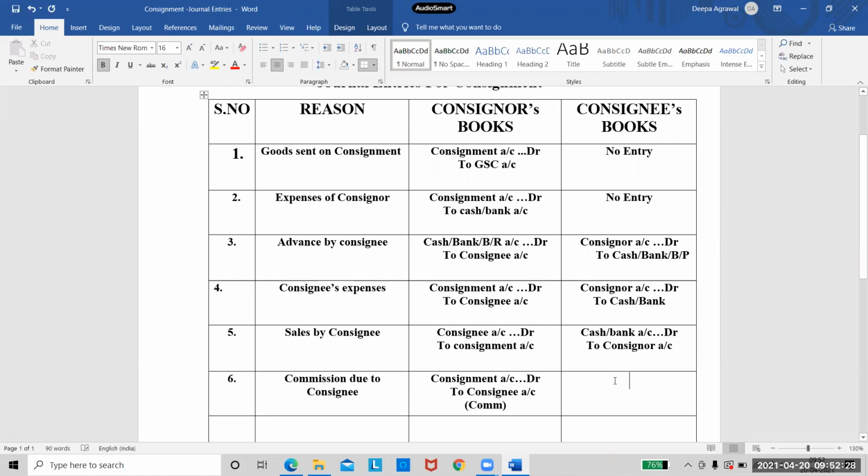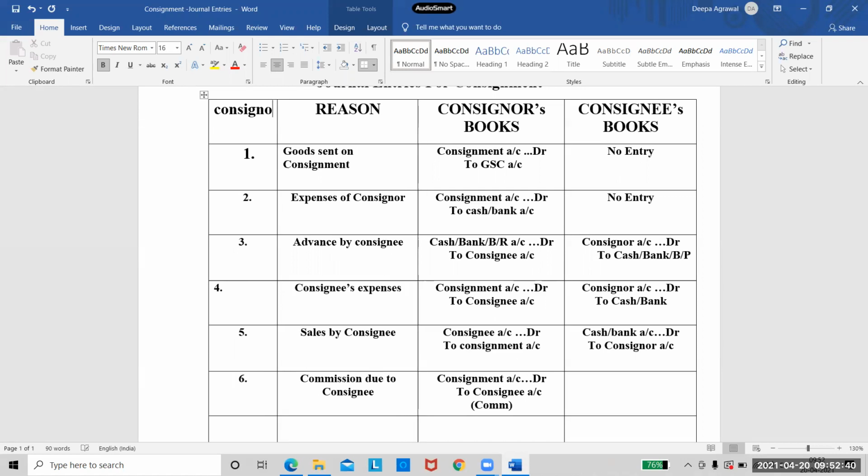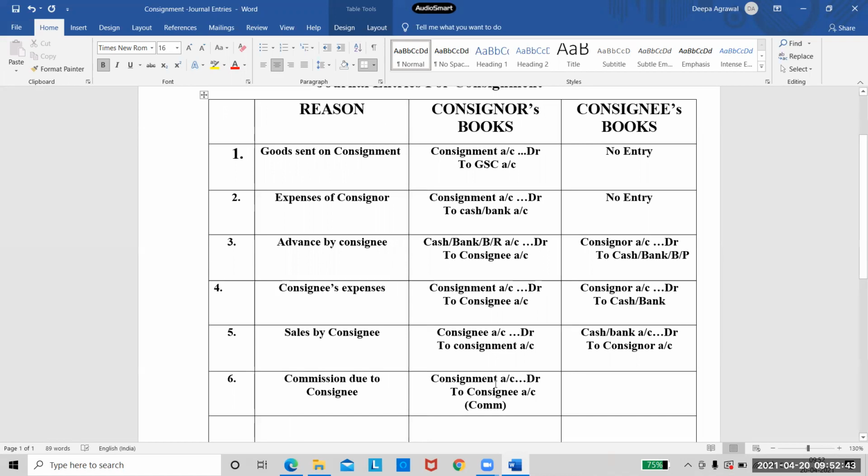And then what will be the entry which the consignee will write? He will write the entry as consignor is paying him this. So consignor's account debtor to commission account directly, because this commission is still due. He has to get it reimbursed from the consignor.